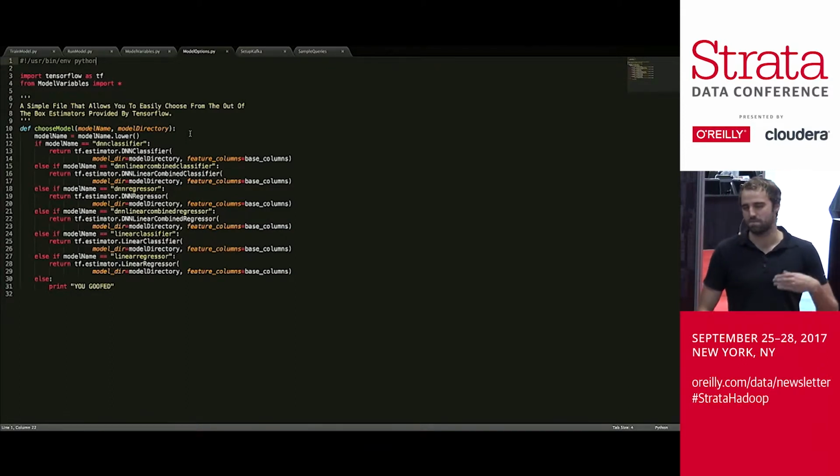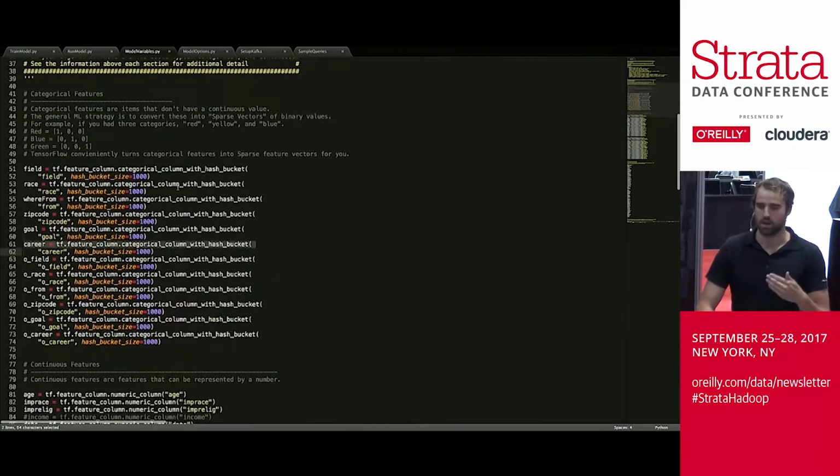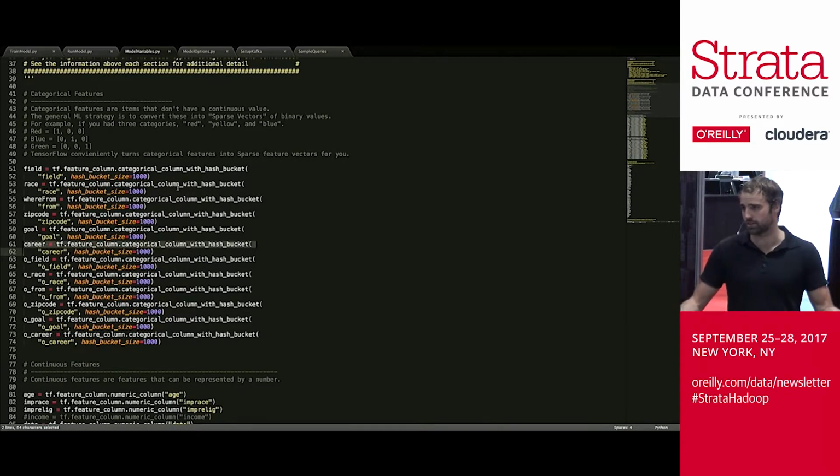So if we go back to when we made our pipeline, we put linear classifier as our argument. You could go and alter the transform and easily put in one of these and restart your pipeline, and you're good to go. The other one's a model variables file. So this is just we're reading from a CSV, what are the column names, and then setting up our TensorFlow features. So machine learning, feature vector, got to do all that.